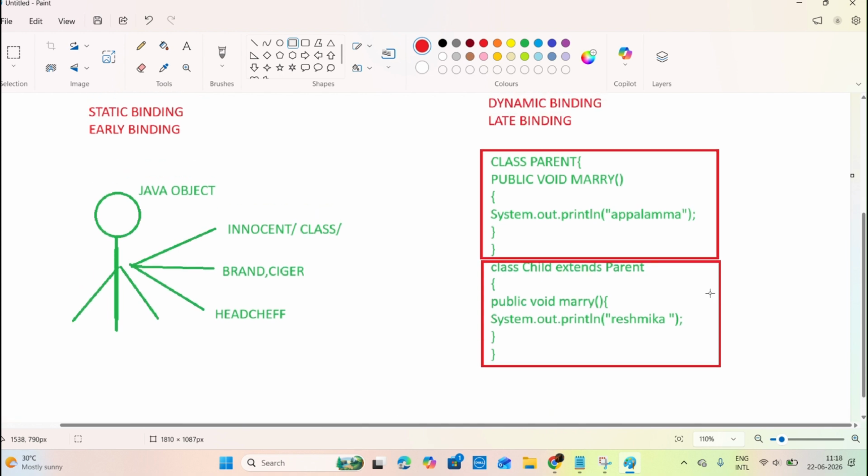Are you able to understand what I am saying? First, compile time polymorphism is nothing but an object showing different behavior at different stages of the life cycle. Next, dynamic or runtime polymorphism is when you are not satisfied with the parent class method implementation, you override that method and provide your own implementation.